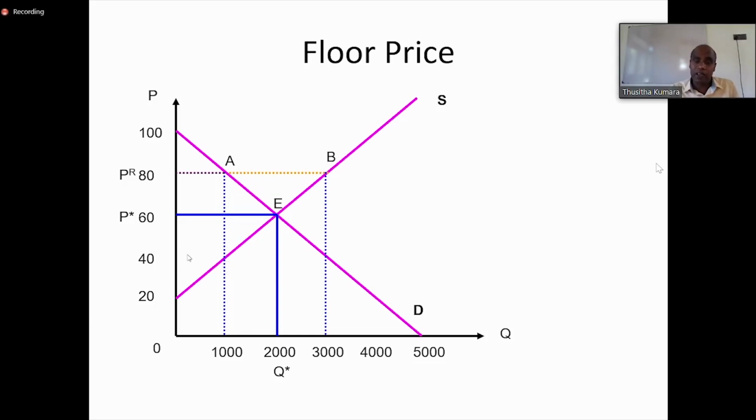So what will happen? Those producers will supply it at 40 rupees and get their goods sold in the market. So price may get down up to 40 rupees. In fact, that happened. A very good example: when the Yapalana government came into power, they increased the crepe rubber price, which was around 300 something, to 450 or something.